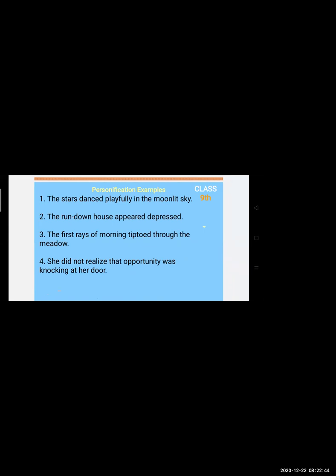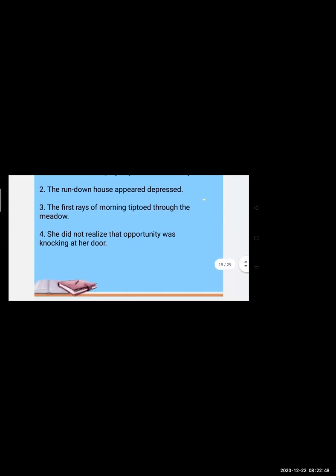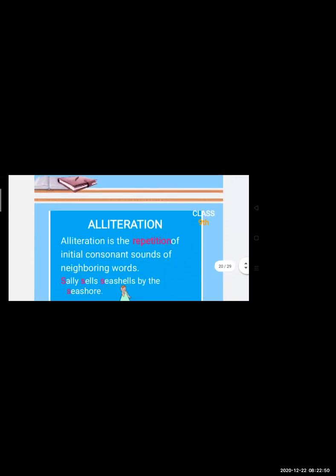Right now we have seen simile, metaphor, personification, and the fourth one we are going to see is alliteration. Alliteration means what? In alliteration there is repetition with the alphabets, not with the words.